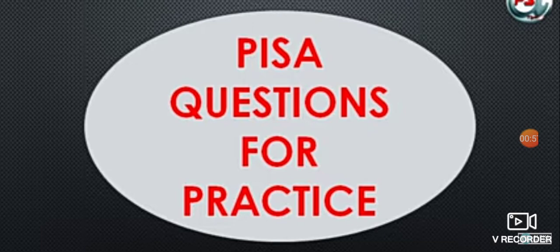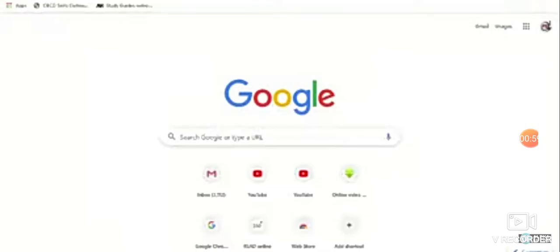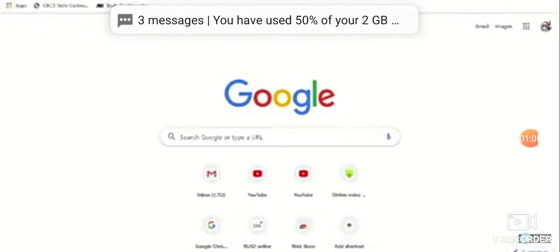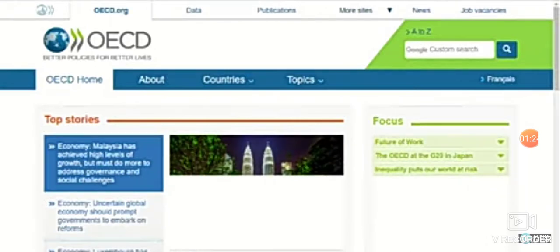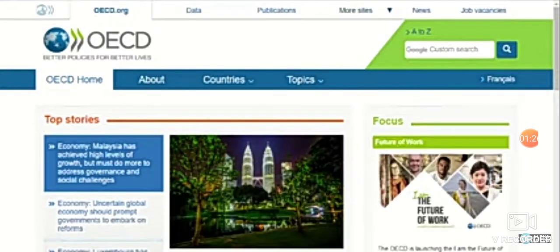Very firstly, log into your PCs, mobiles, laptops, whatsoever you are comfortable with. Switch on to any browser, Chrome, Explorer, Opera, Firefox, etc. In the URL, write www.oecd.org and press enter. You will be directed to the home page of OECD, that is Organization for Economic Cooperation